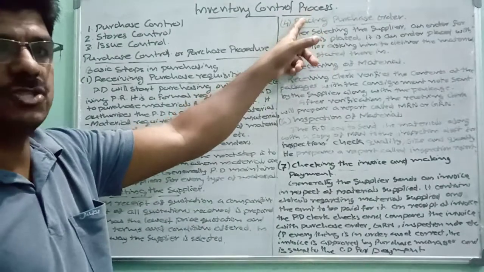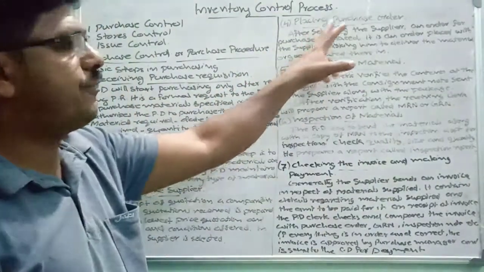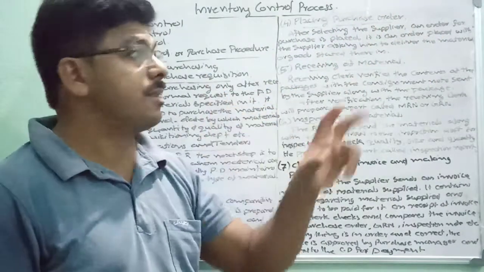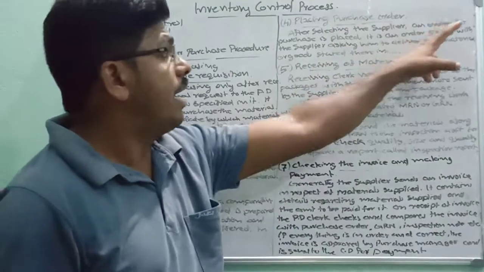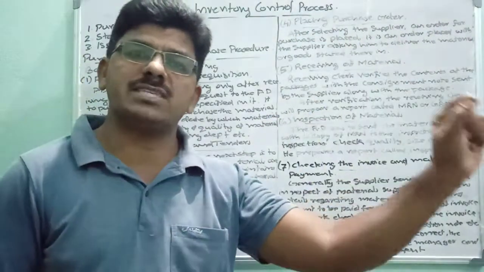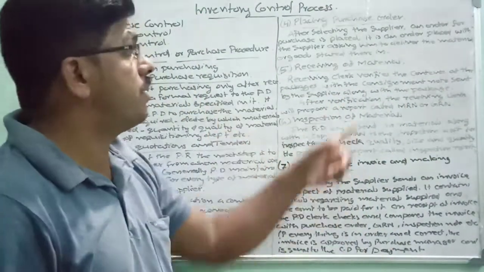Let us go to the next stage, placing purchase order. Once a supplier is selected, an order for purchase is placed before him, before the supplier. Then what is this purchase order?